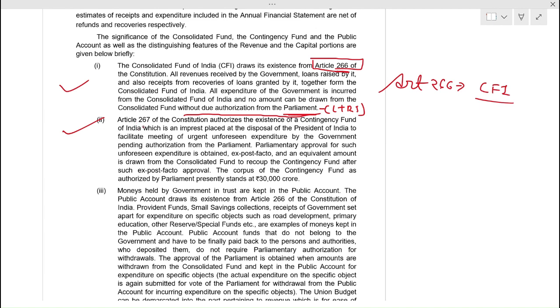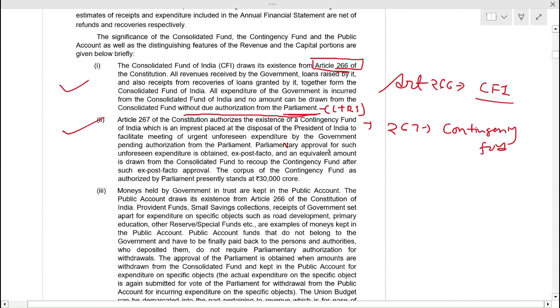Article 267 of Constitution authorizes the existence of contingency fund. 266 Consolidated Fund and 267 contingency fund, which is placed at disposal of President of India to facilitate meeting of urgent unforeseen expenditure by government pending authorization from the Parliament.